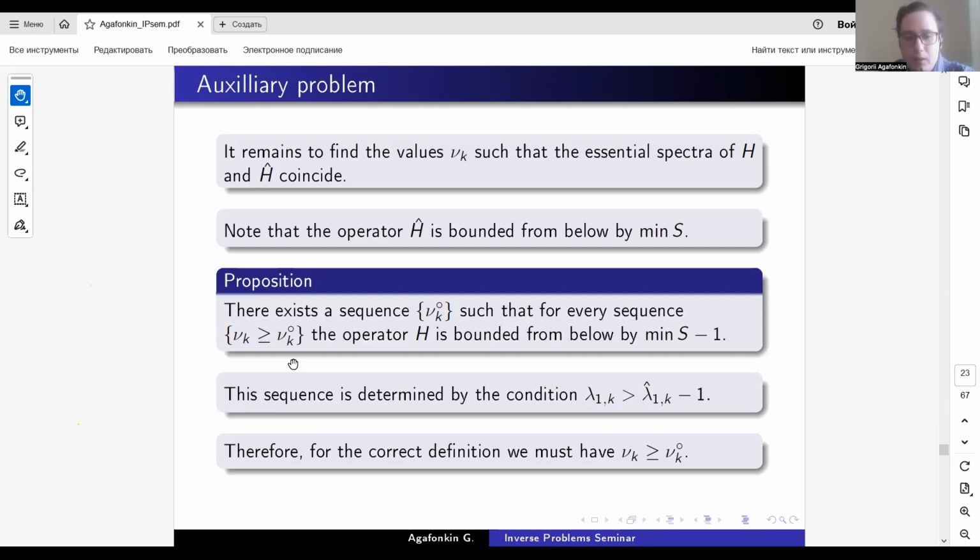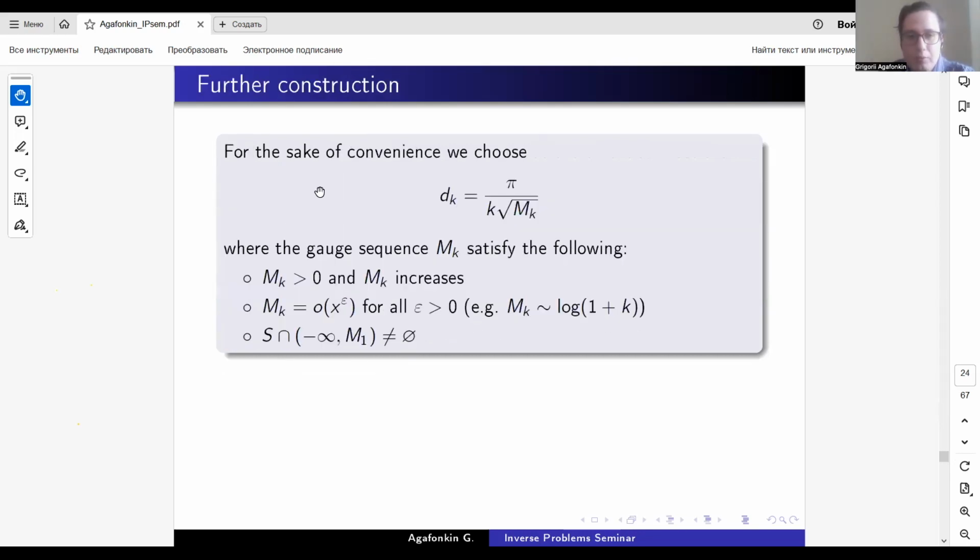Okay. For the sake of convenience, we choose the decay to be of the special form, equal to pi over k square root of mk, where the Gauss sequence mk satisfies the following conditions, which are in fact very understandable. So mk is positive, of course, mk increases, of course.